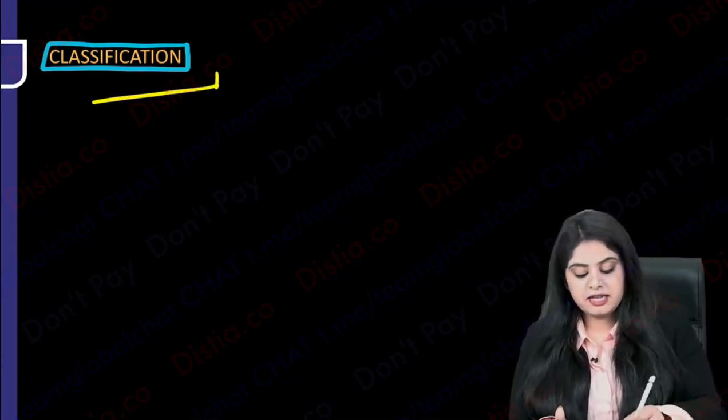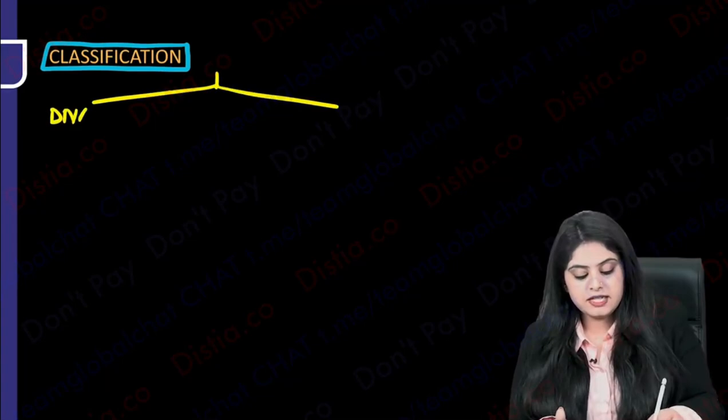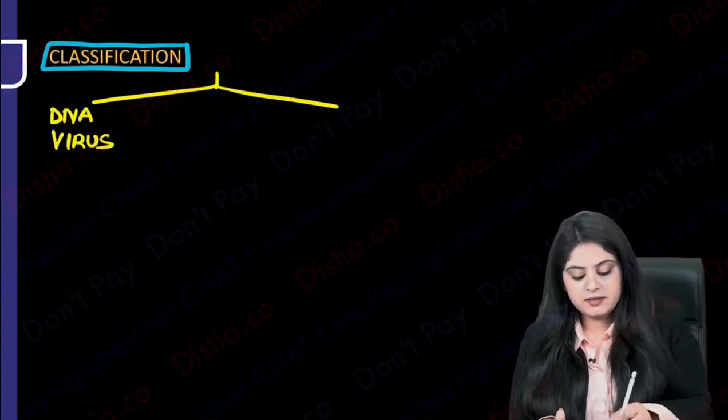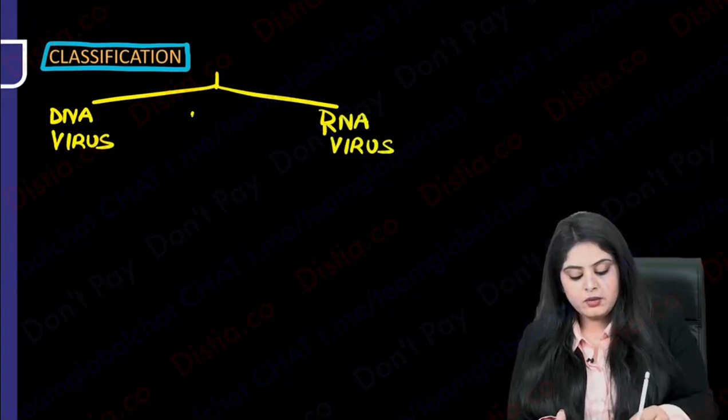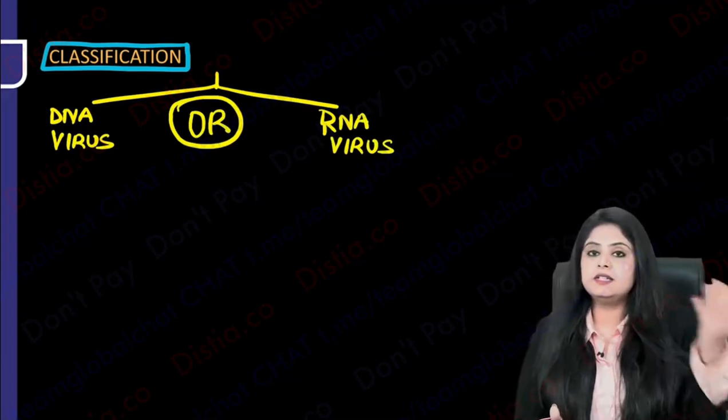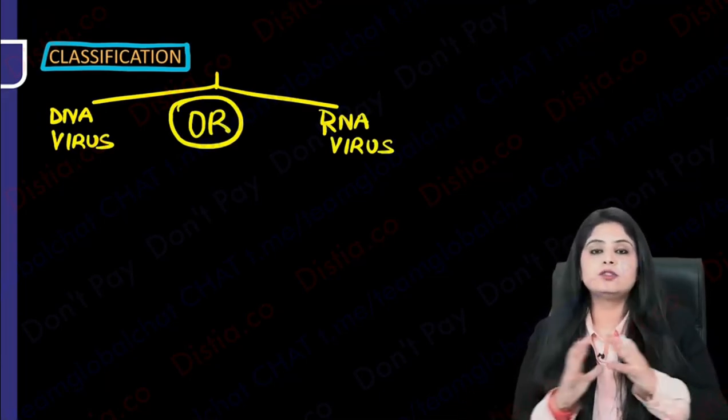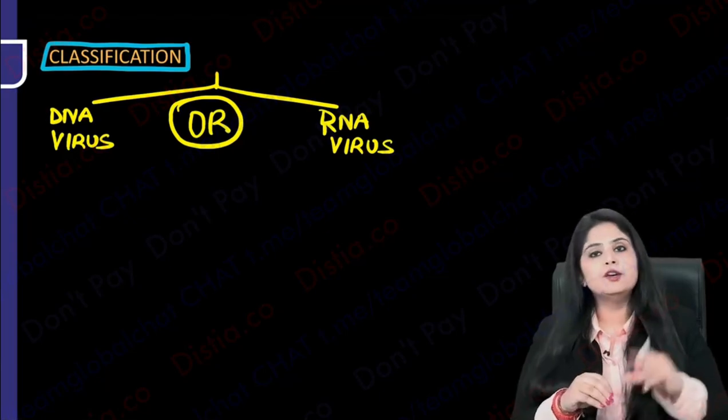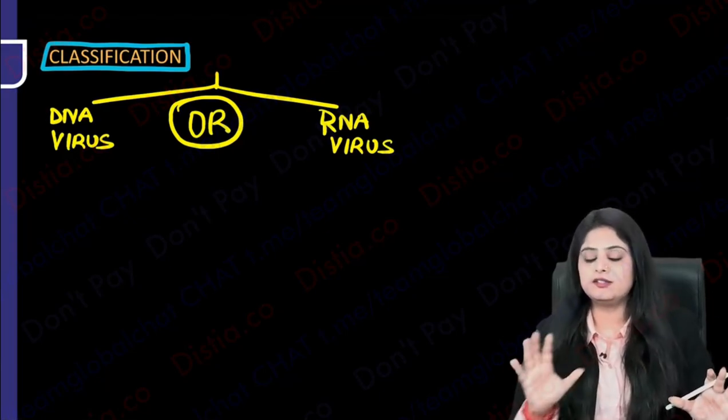Please note, we can have either a set of DNA virus, that is one family, or they can have RNA. So basically we realize that only one of the two can be there. Either DNA viruses or RNA viruses, both can't be present in the same virus. So you will have to decide, does it have a DNA or does it have an RNA?